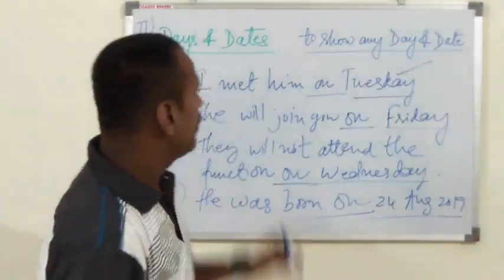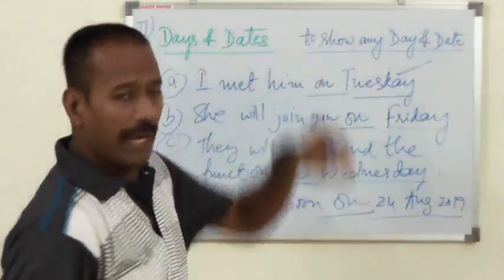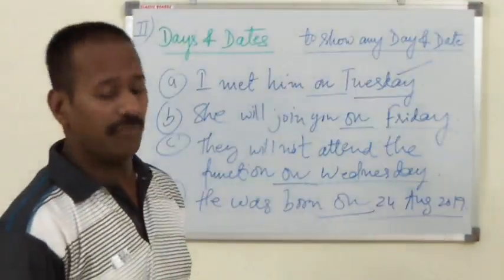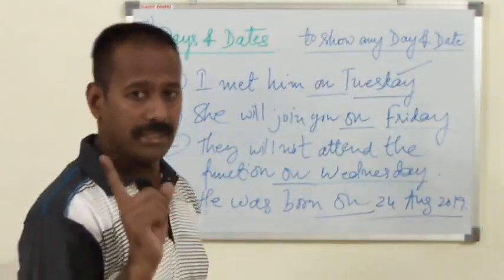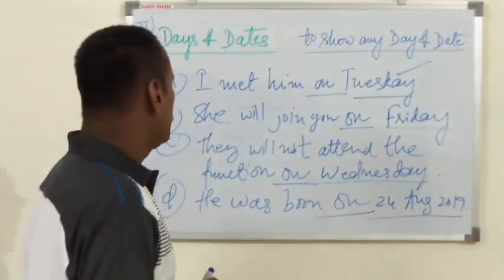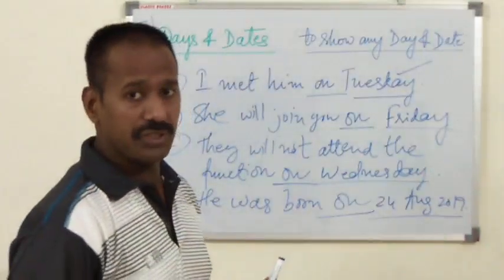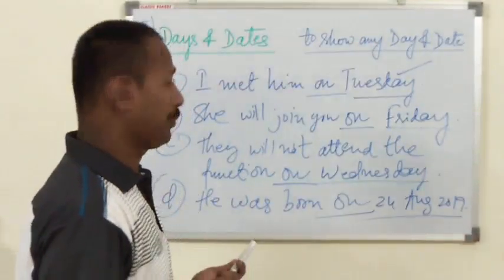So it is clear, to show any day and time, day and date, we have to use the preposition on. Is it clear? Now we are moving forward. Some more uses of preposition and few more prepositions.